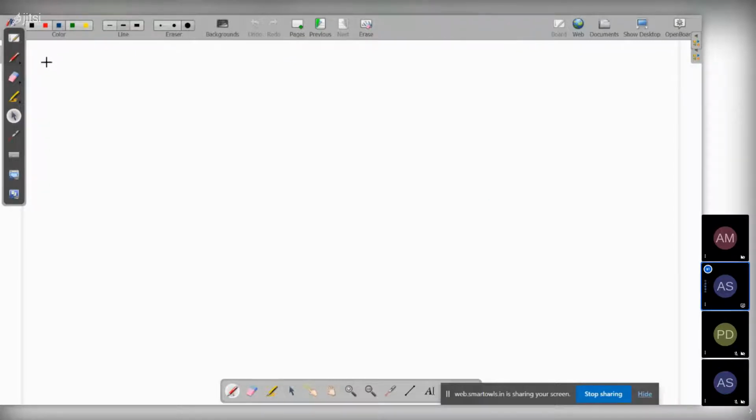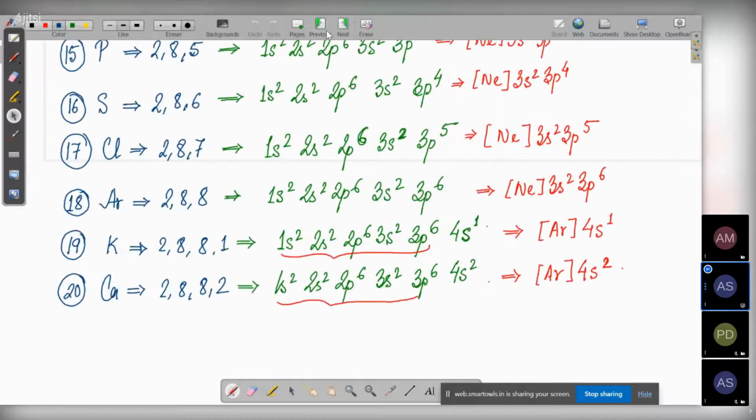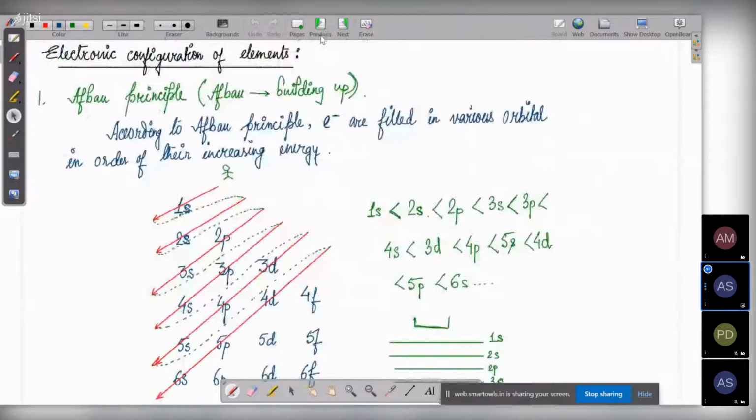Do you know what atomic number 21 is? Atomic number 21 is scandium, Sc. So now after 4s, where does the electron enter? Let's see. It enters 3d. After 4s, the electron will come in the 3d subshell. And how many electrons can 3d hold?